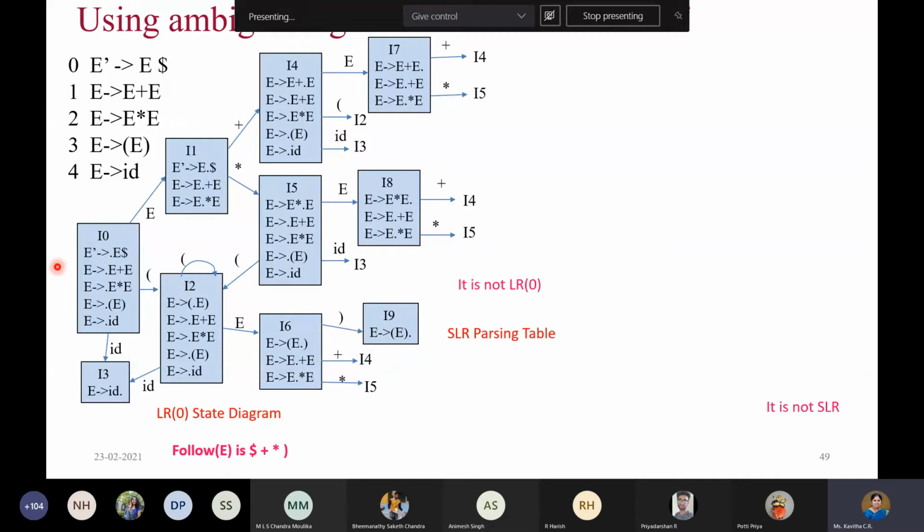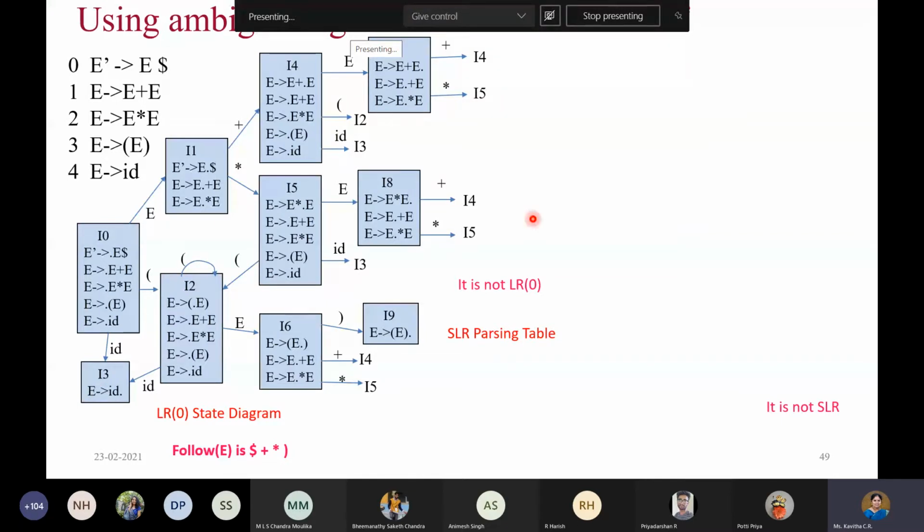Now you verify all the parts whether it is completed or not. Every rule has been terminated properly. So rule number 1 is done in state I7, rule number 2 is done in I8, rule number 3 is done in I9, and rule number 4 is done in I3. So we have completed parsing all the possible rules which are there in the grammar.